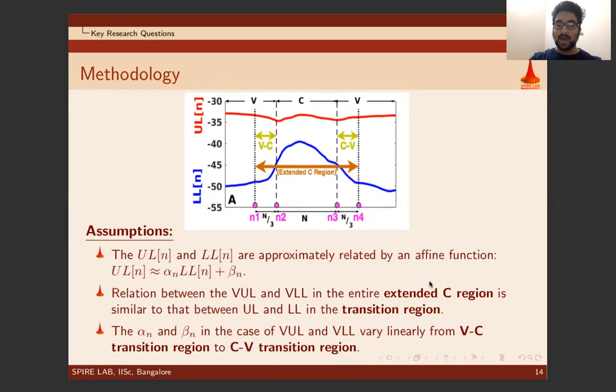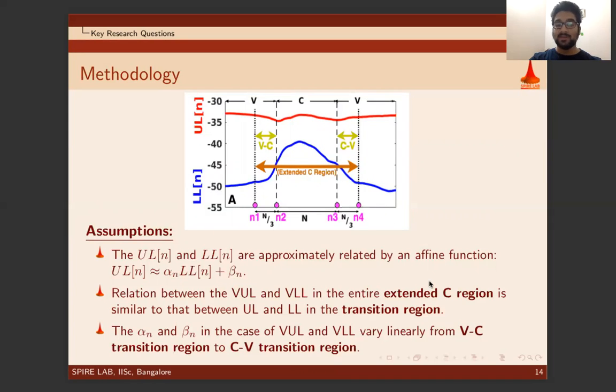Before going any further, I will explain some terminologies used. Typically in a VCV sequence, we have a vowel region, a consonant region, and again a vowel following the consonant. But here we define the transition regions, which refer to the regions where the lip initiates its transition from vowel to consonant to form a lip closure, denoted by VC transition region. And then it transitions back from consonant to the vowel, denoted by CV transition region.